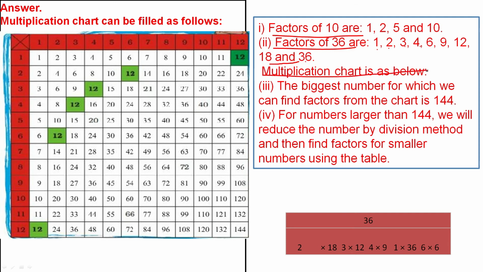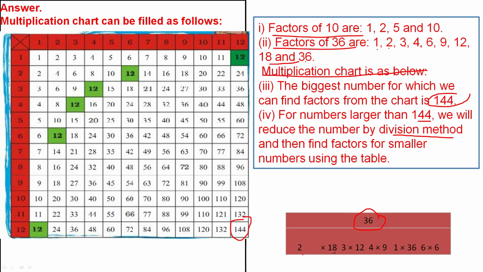The multiplication chart is as shown. The biggest number for which we can find factors from the chart is 144. That is the biggest number you can find in this chart. 12 12s are 144. For numbers larger than 144, we will reduce the number by the division method and then find the factors. So for the factors of 36, an example is given.